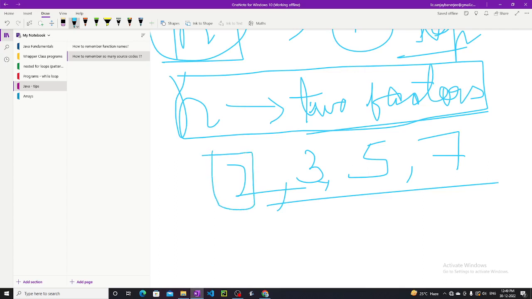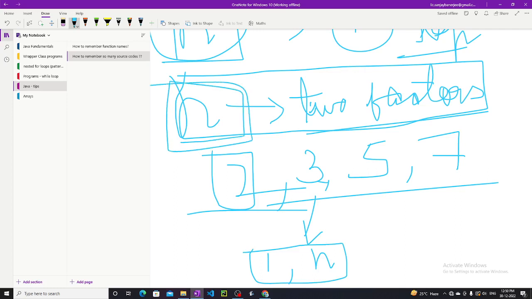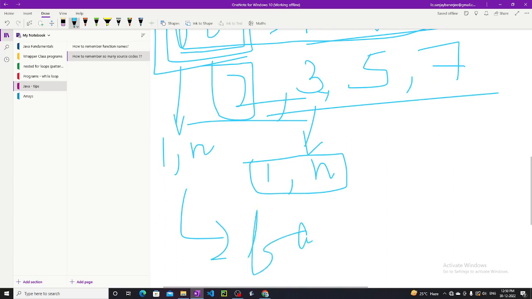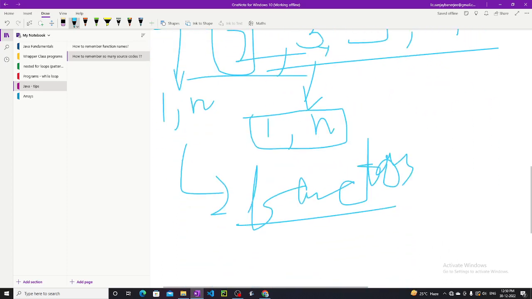So obviously you cannot write that these are odd numbers. You have to say these are the numbers which have only 1 and the number itself, n, as factors. Only these two factors are present. Factors of n will contain only 1 and n. Factors means which can divide it completely, properly. The remainder will be 0. Like that, only two numbers can divide n, 1 and n. Then it is a prime number.